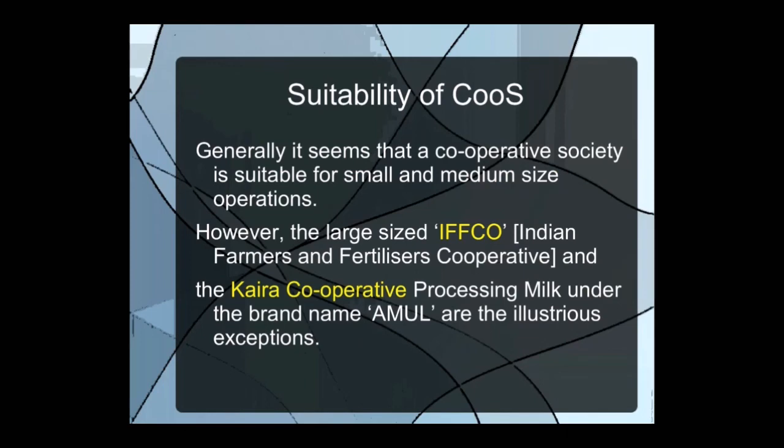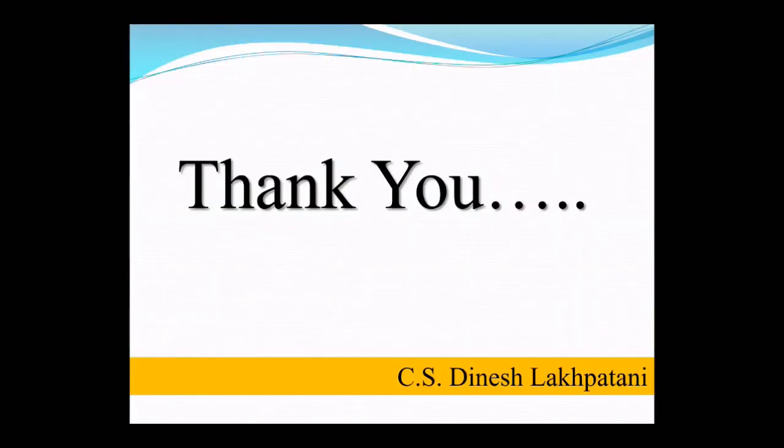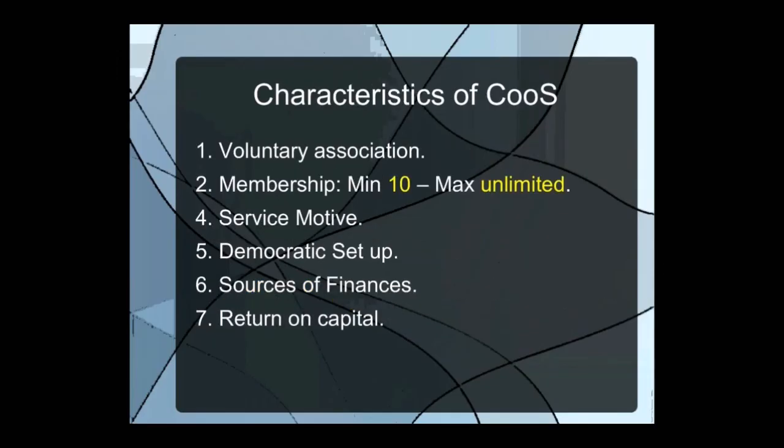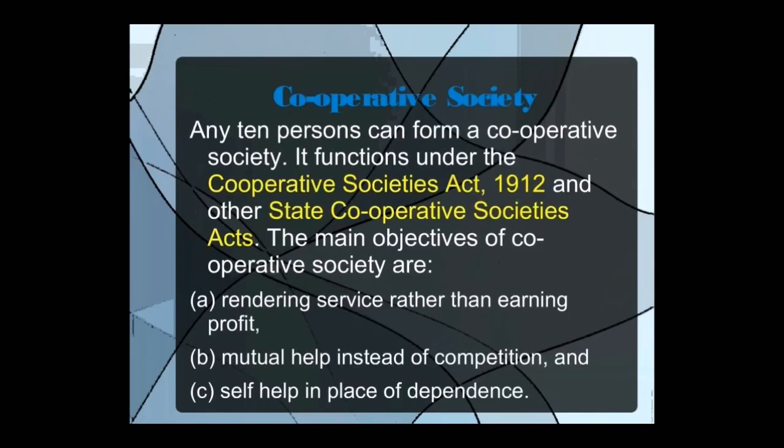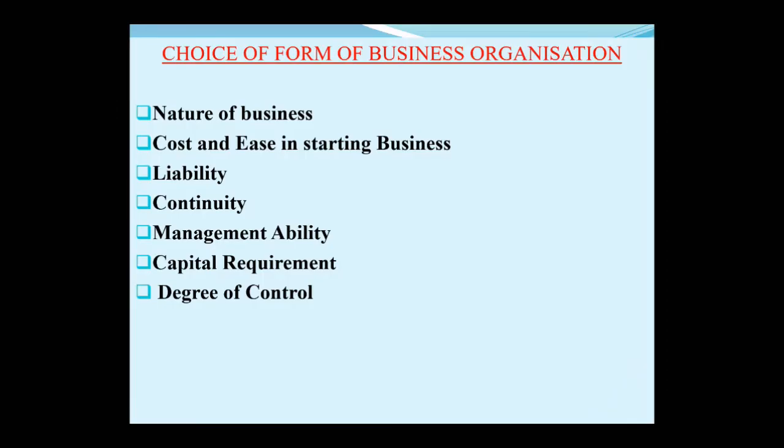Then the next thing to be kept in mind is cost and ease in starting business. Again, it depends on the funds which are available with the group or person, what form they will select. If funds are less, sole trade can be selected. If more, other forms can also be selected. And ease in starting: as we have seen, sole trade is very simple to start because there are no legal formalities, or very few we can say. But in a company, there are a number of formalities. So in detail, it has to be studied.